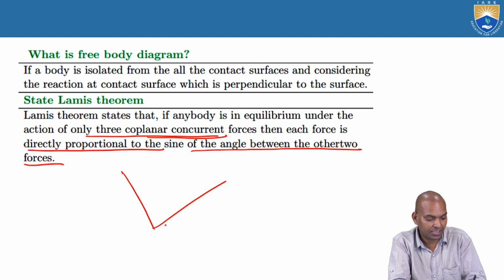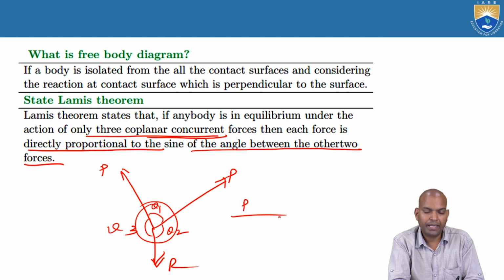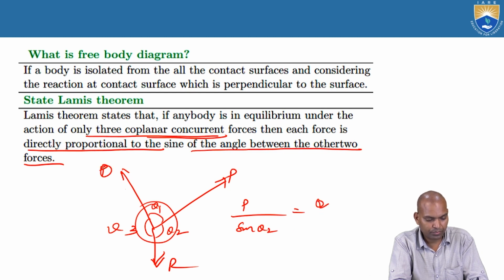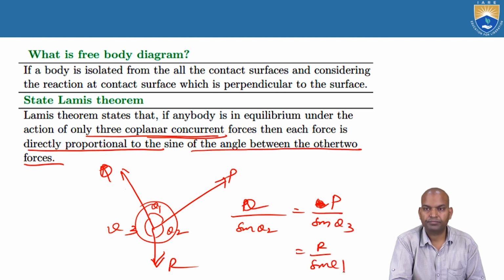What is Lami's theorem? The statement is very simple. P, Q, R are the 3 forces. The angles made between them are theta 1, theta 2 and theta 3. That means P by sine theta 3 equals Q by sine theta 2, which equals R by sine theta 1.